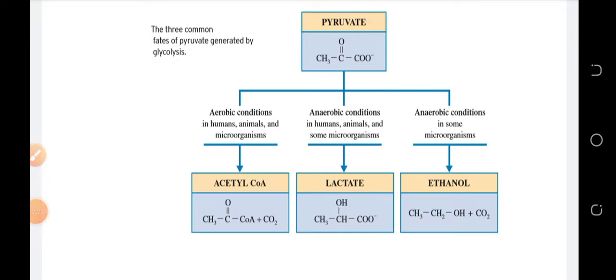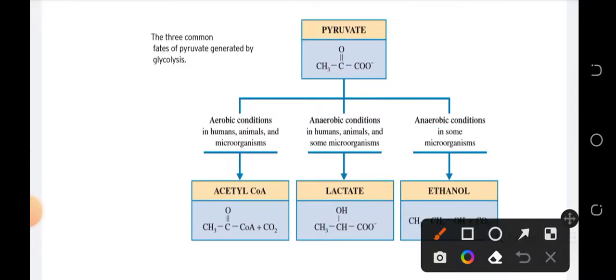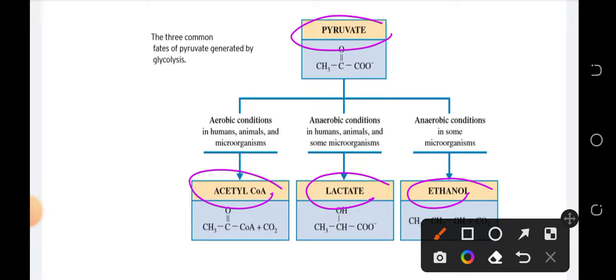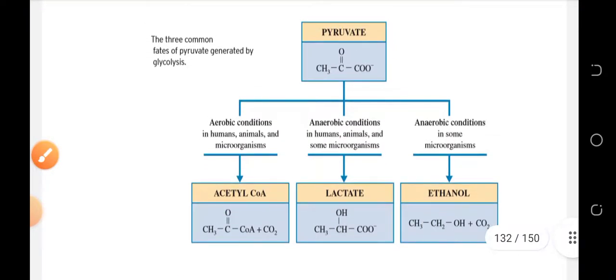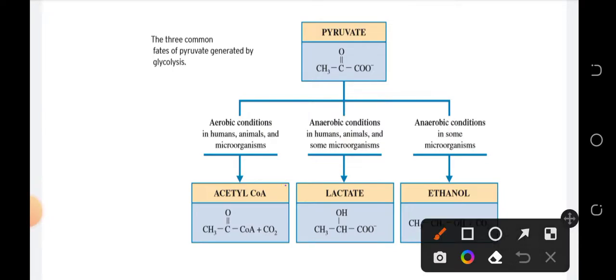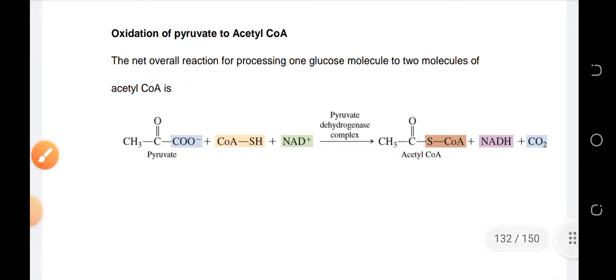Okay, so all in all, common fates of pyruvate would be it could turn into acetyl-CoA, it could turn into lactate, and it could turn into an ethanol. Pero sa human body, ang fate lang niya could be acetyl-CoA sa humans, okay, and lactate. Okay? Now, paano siya papasok sa stage 3?